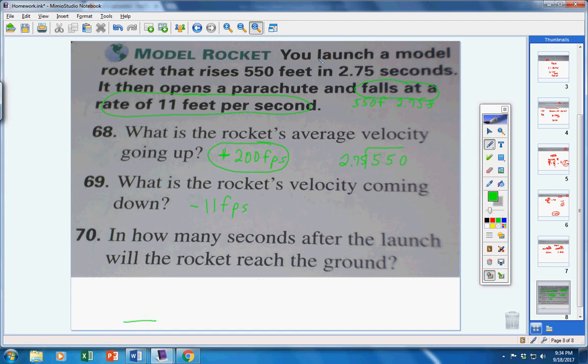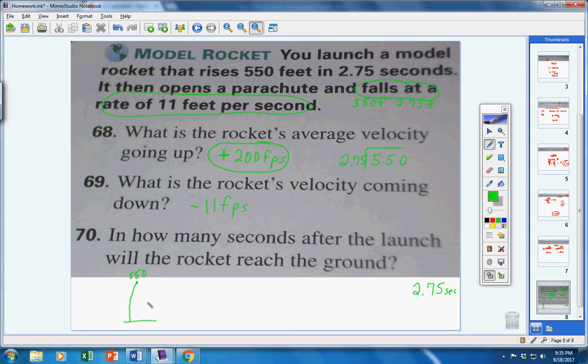It says in the first sentence here, the rocket rises 550 feet. There it goes. So, we know already it's traveled how many seconds? Right?